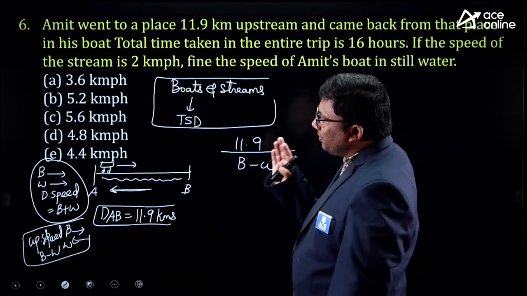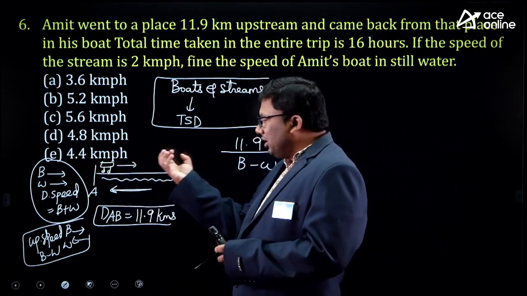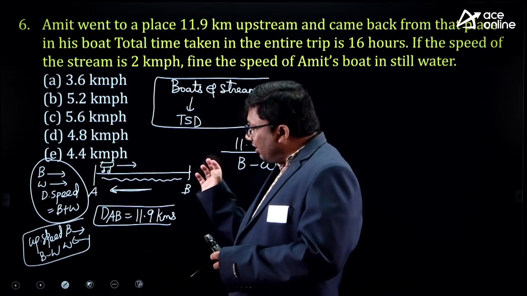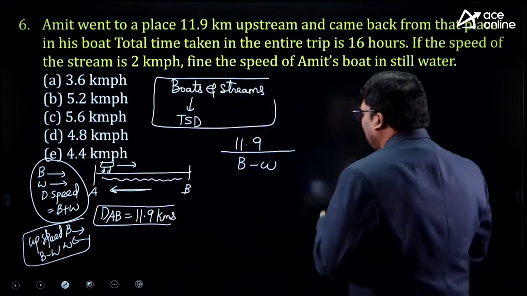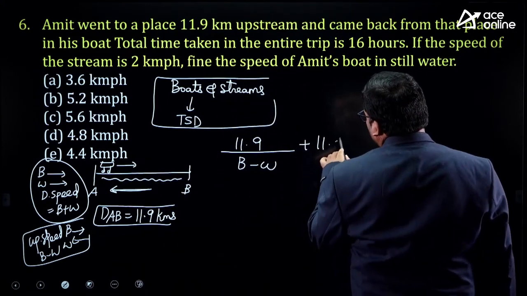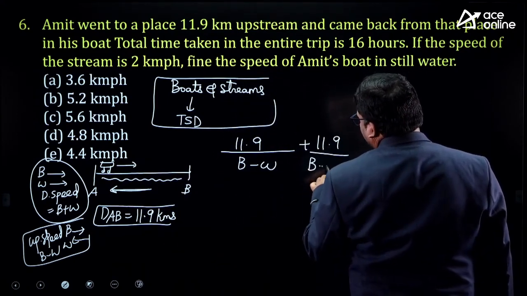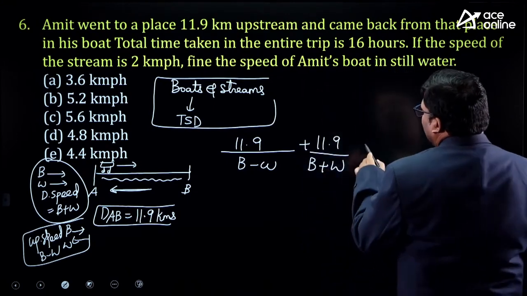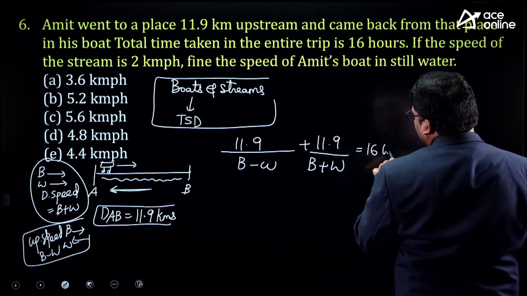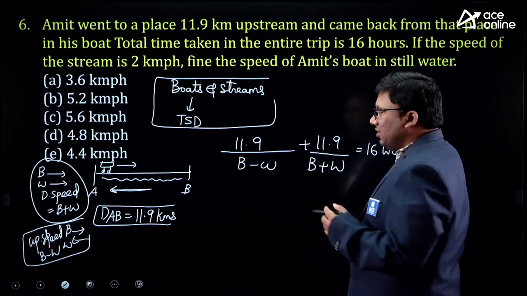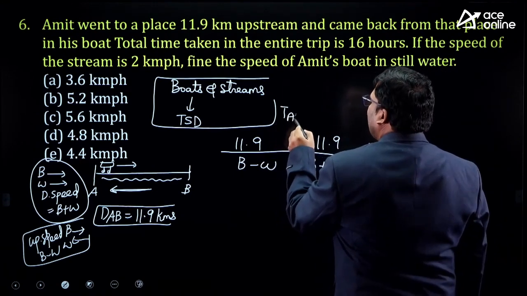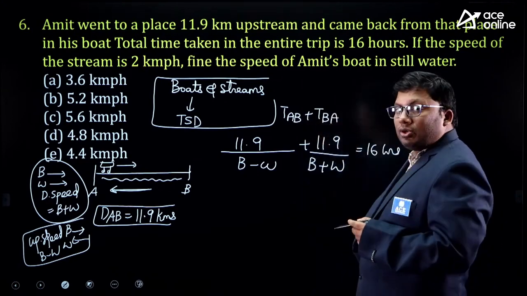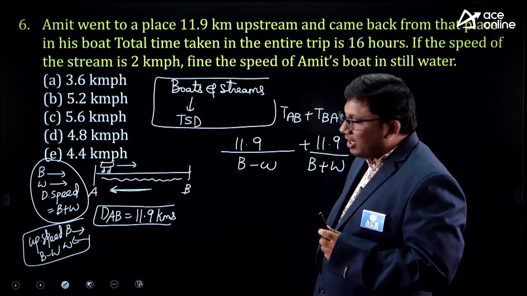And he came back from that place in his boat. He went from A to B, and while coming back, the boat and the water are both moving from right to left, so it is 11.9 divided by B plus W. The total time is given as 16 hours: time to go from A to B plus time to go from B to A is 16 hours.